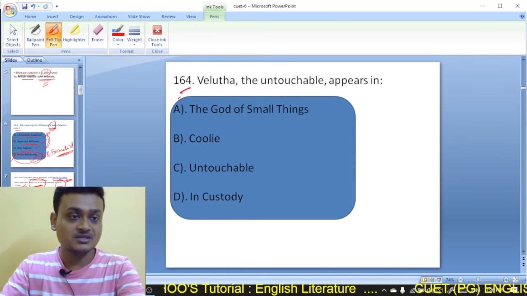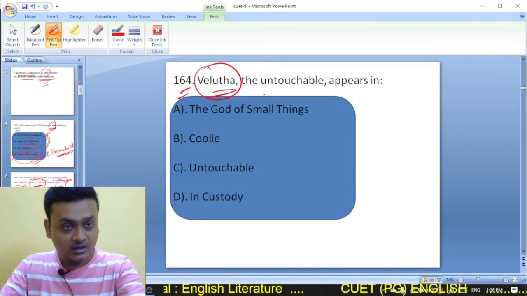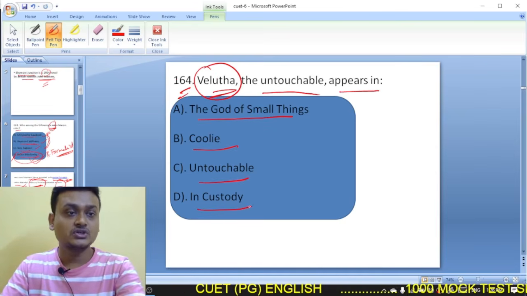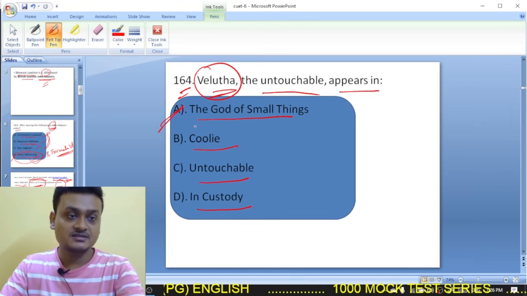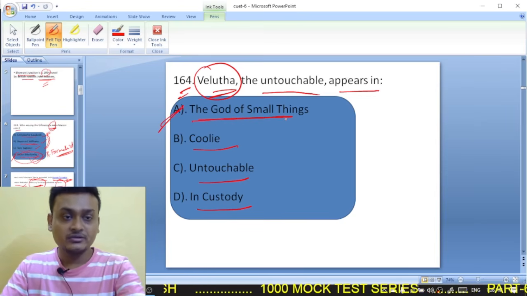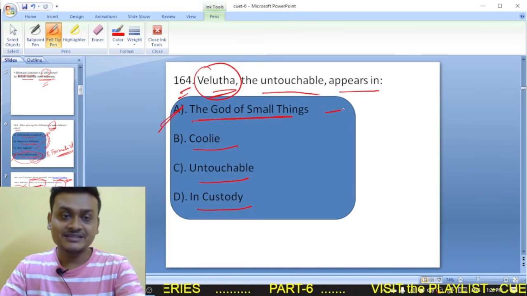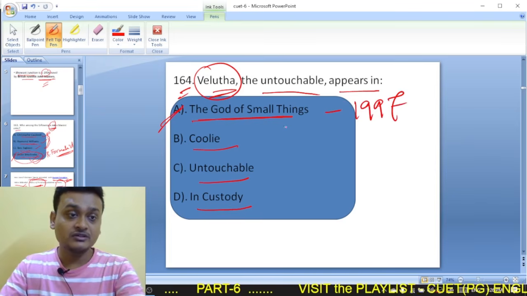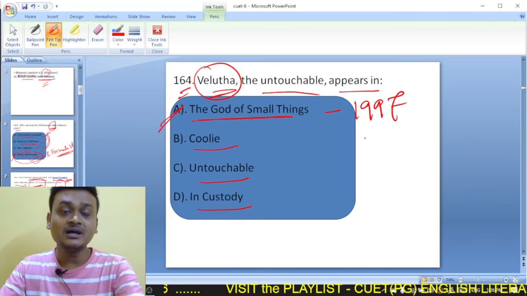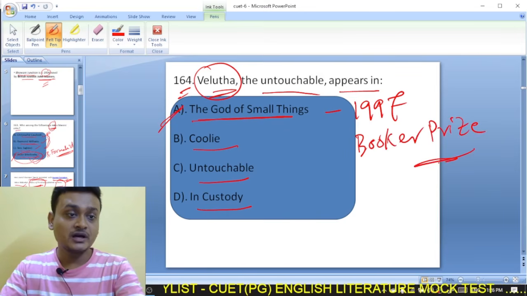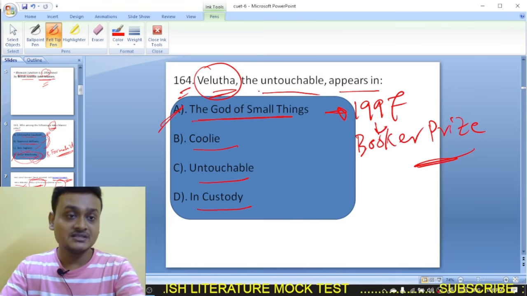Moving on to question number 164. Velutha, this important character, the untouchable, appears in which work? The God of Small Things, Coolie, Untouchable, In Custody. So Velutha appears in The God of Small Things, which was written by Arundhati Roy. For this famous novel she was awarded the prestigious Booker Prize in 1997. So the Booker Prize was awarded to Arundhati Roy in 1997 for The God of Small Things, where Velutha is the untouchable.